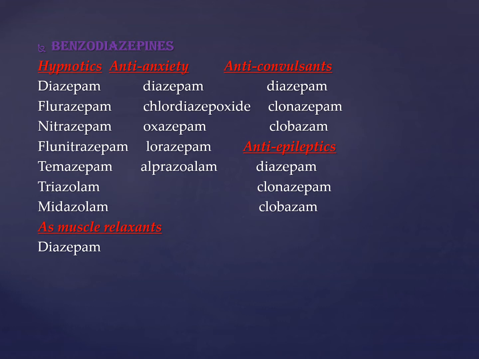So diazepam is the main prototype drug, and whenever anything comes about benzodiazepines, you have to write down basically about diazepam. But one or the other drug has differentiating features from the prototype drug, which you have to just remember as key points.